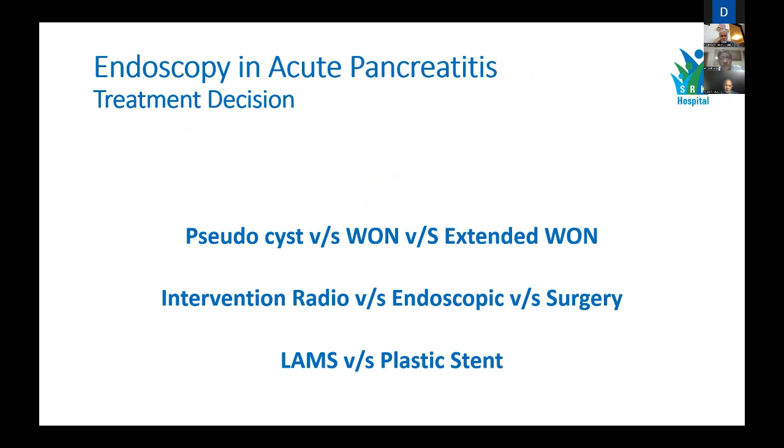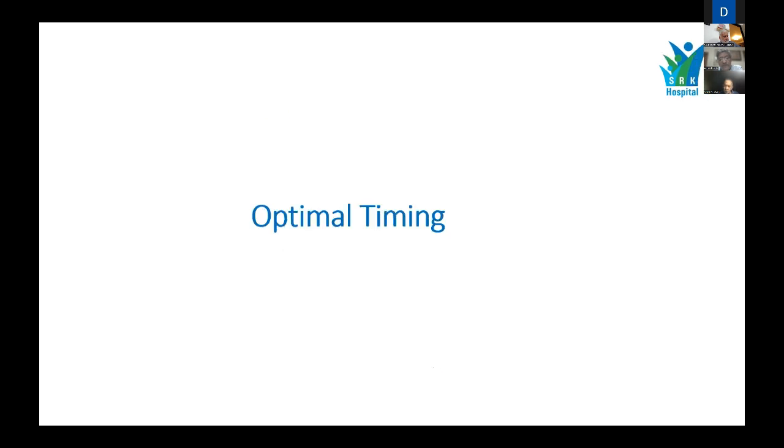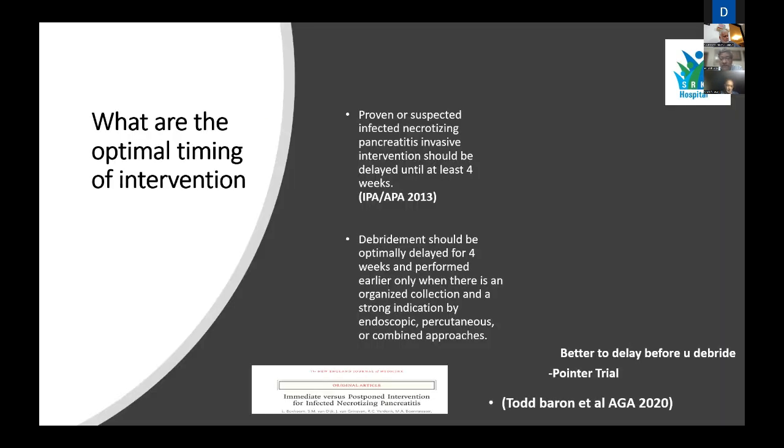So when you have to do endoscopy in acute pancreatitis, the significant questions you need to answer on the radiology are whether it's a pseudocyst or walled-off necrosis, whether you're going to use interventional radiology as your tool, endoscopy, or invite your surgeon to take the lead role, whether you're going to use LAMS versus plastic stents, and which is the optimal timing for doing these procedures. Again, Todd Baron is one very significant person who has contributed significantly to the understanding of this particular disease.